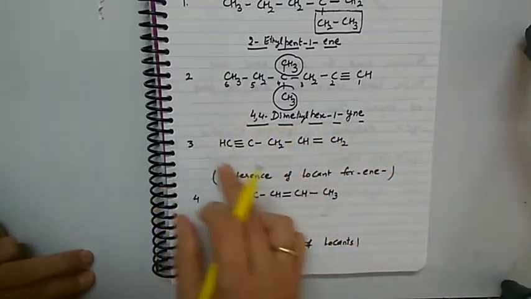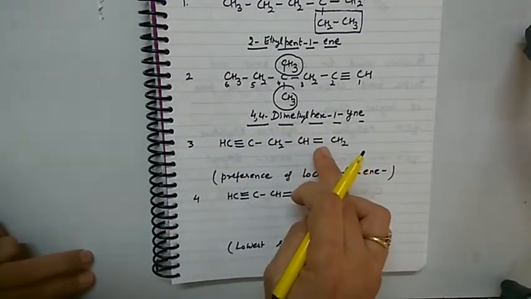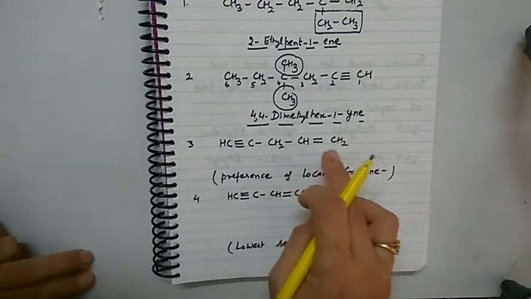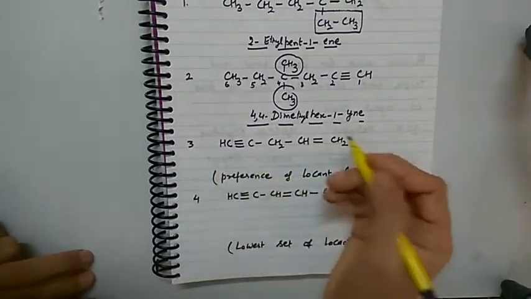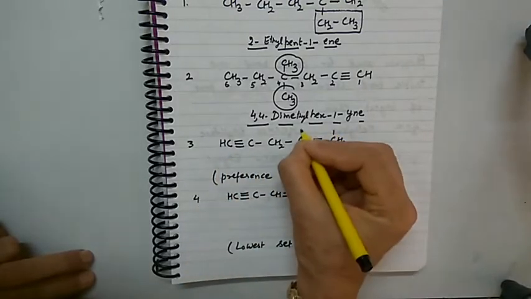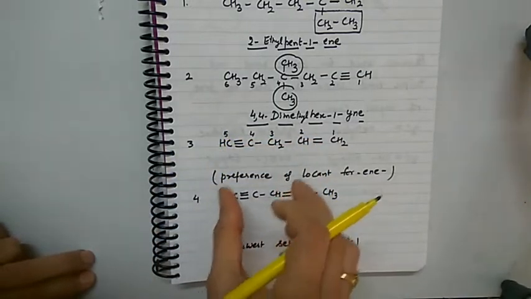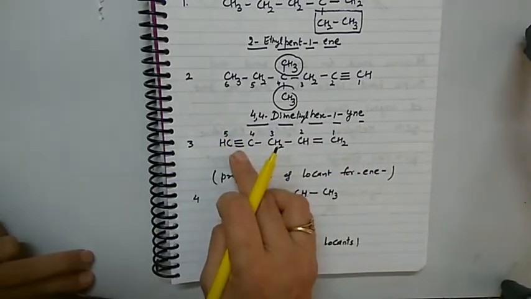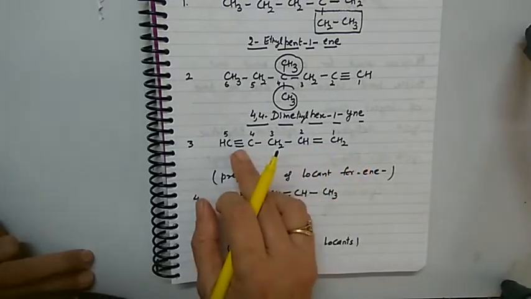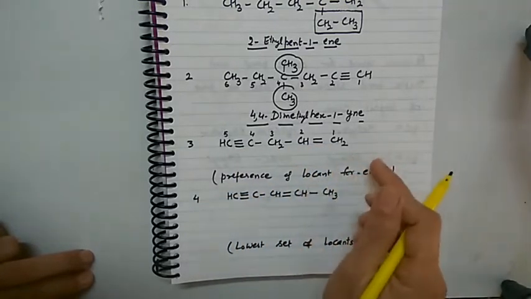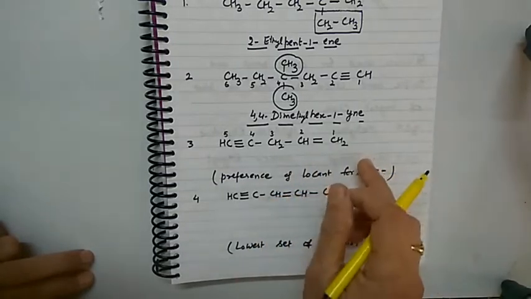Here we prefer the side which gives preference to the double bond. We number the chain from the side so that double bond gets a lower number. So number from this side 1 2 3 4 5, and compound is written as derivative of alkyne. If both double bond and triple bond are present, the name of the compound ends with -yne, the suffix of triple bond. So let us name it.